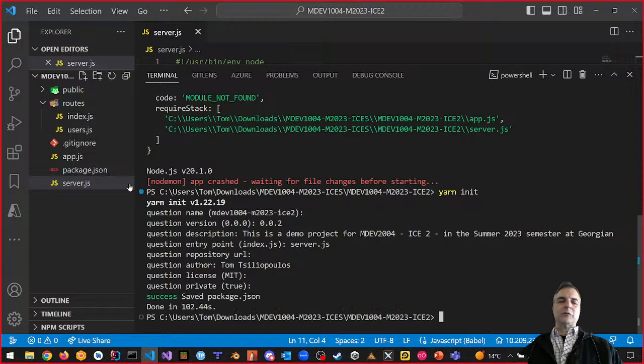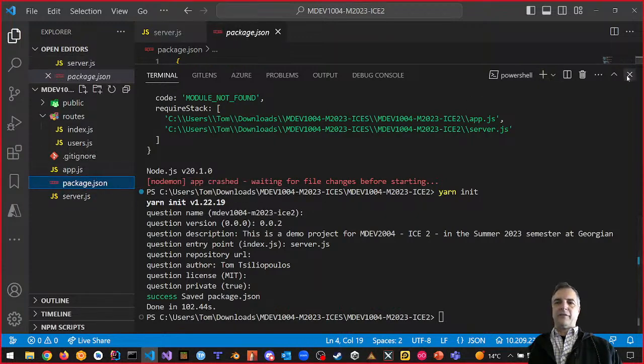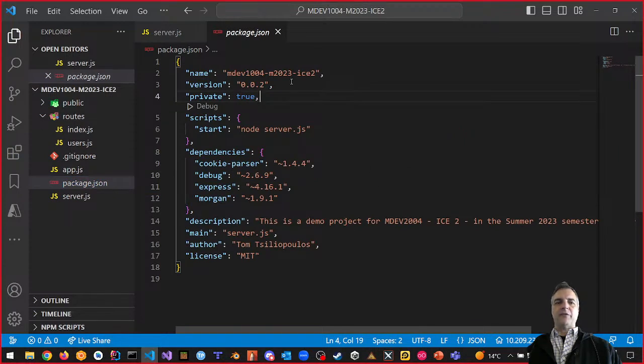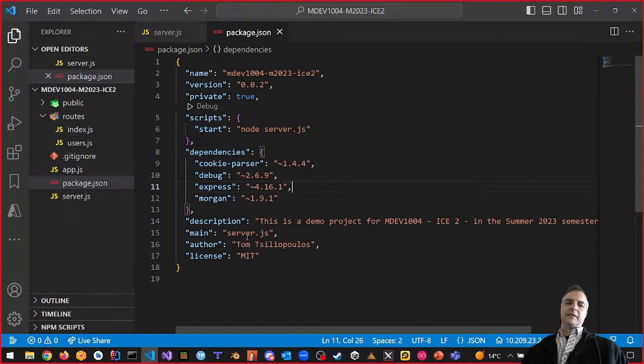So now we're going to go back to what Jasleen asked, which is, here's my package.json. And if I close this up, you can see that I have the wrong thing. It says M2023, right? And it says ICE2. And here it's M2004, and it should be 1004. We can change it right here directly inside of this. Also, notice that our dependencies are here, and our description, main, author, and license are down here.